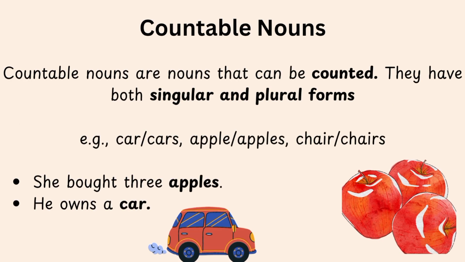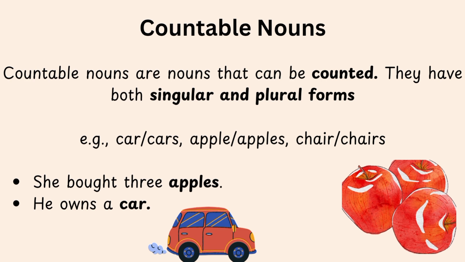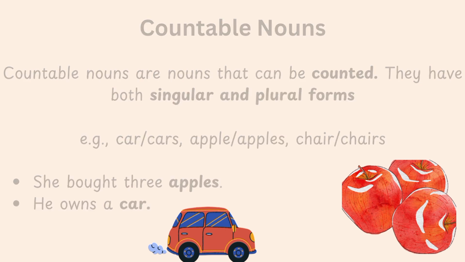Now let's see what countable nouns are. Countable nouns are nouns that can be counted. They have both singular and plural forms. Here are some examples of countable nouns: car, cars, apple, apples, chair, chairs. And here are some examples. Let's see the first example. She bought 3 apples. In this example, apples is a countable noun, while 3 is the quantity of apples. The next example is, he owns a car. A car is a singular countable noun that can also have a plural form, cars.